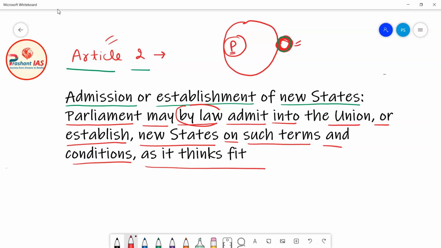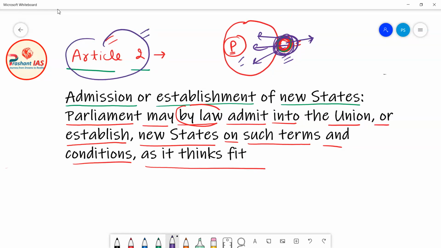Okay. Let's suppose, for example, that earlier this territory, this part of land, was not part of India. It was part of another country, or let us suppose it was a totally separate country. But the Parliament, by making a law, has the power to include this part into the Indian Union. So when Parliament makes a law using the power given under Article 2, then this part will also become part of India.